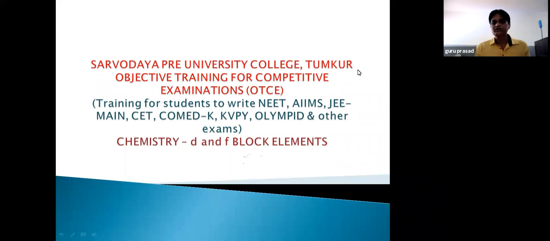So based on electronic configuration in the modern periodic table, we have 4 blocks of elements: S, P, D, and F block elements. In today's class, we are going to study about D and F block elements. What is the basis to say that elements are grouped as D block and F block? It is simply electronic configuration.